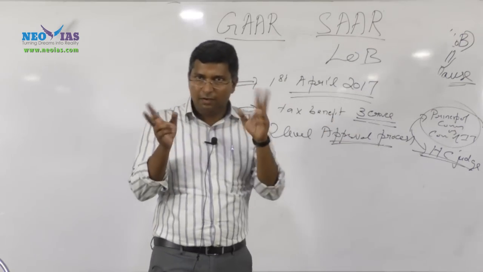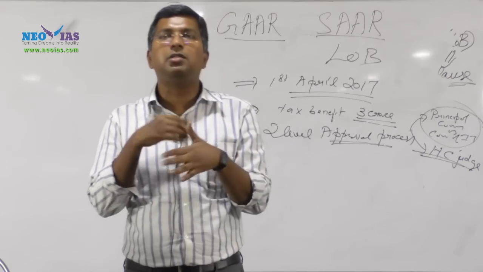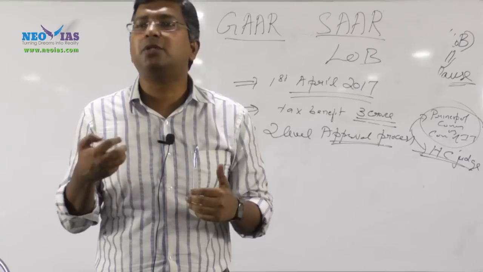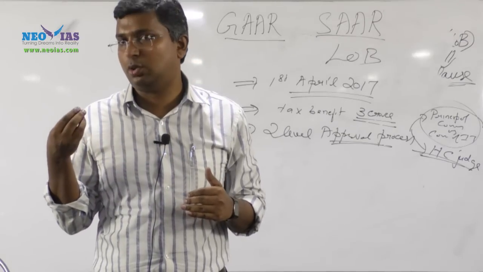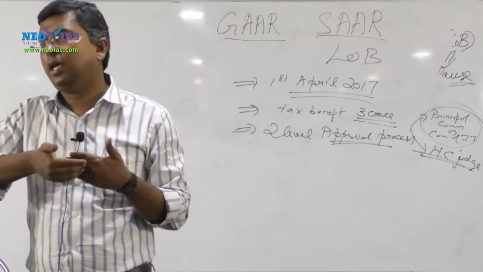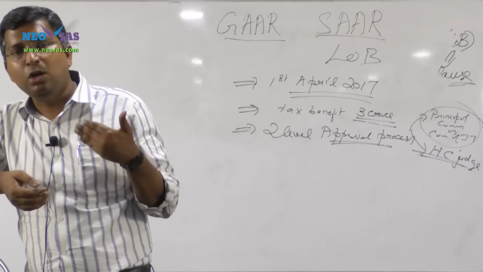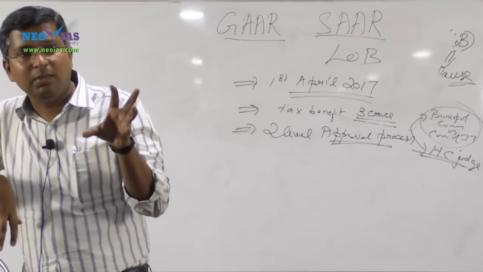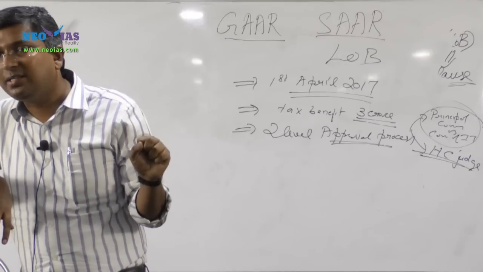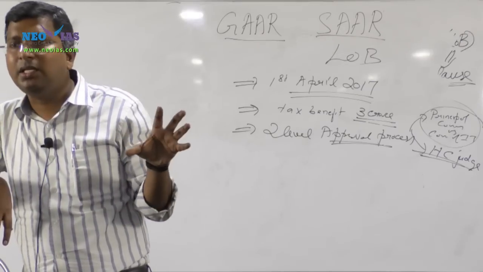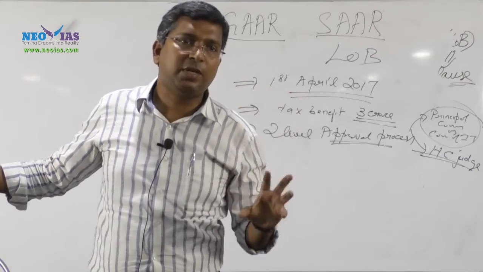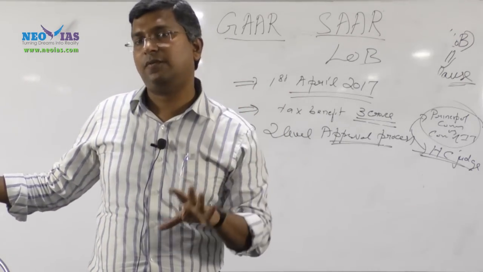So be very clear with this general anti-avoidance rule. What is the purpose? They will ask a simple question. What is the purpose of introducing the general anti-avoidance rule? Or what is the purpose of the government making several changes in relation to tax treaties and introducing GAAR? The aim is to curb tax avoidance and thereby strengthen our anti-BEPS mechanism, the base erosion and profit shifting mechanism.